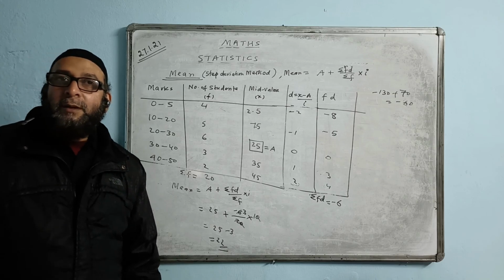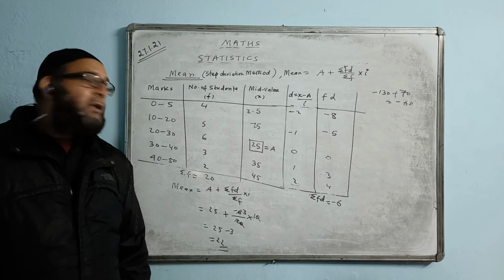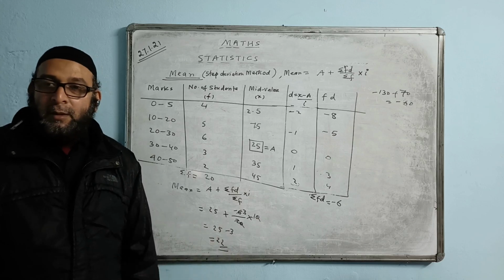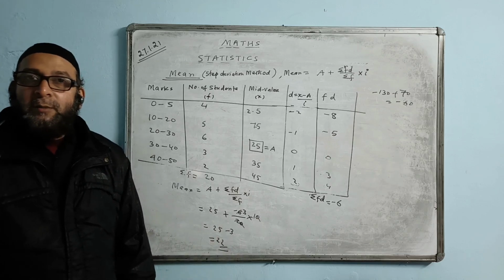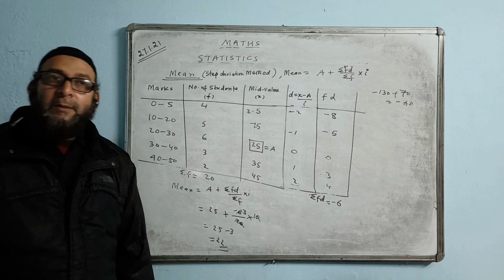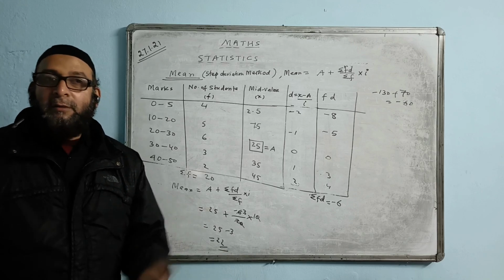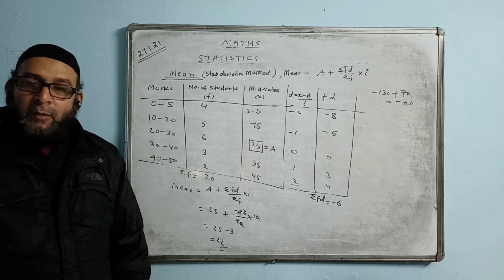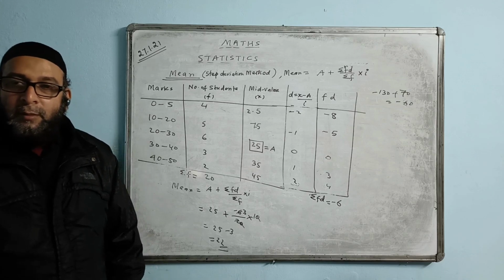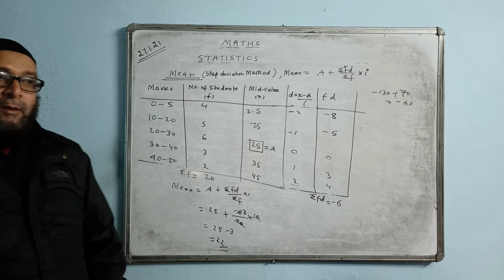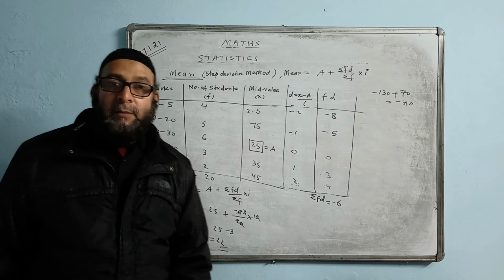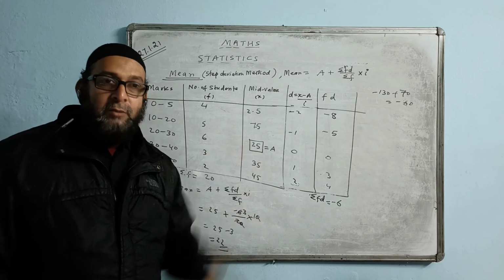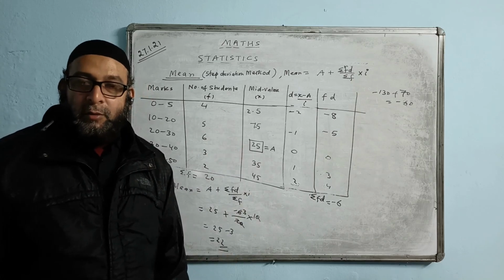So I hope that at least 2-3 questions of each type, whatever I taught today, you try at home. 2 to 3 questions you must try. If possible, you do some last year's questions or the year before last year's questions, like that you do 2-3 years of question papers from your book. ICSE 2018, 2019, if available in your books, you do from there. Try those questions. One of these questions will definitely be there, from the chapter mean, median, mode.